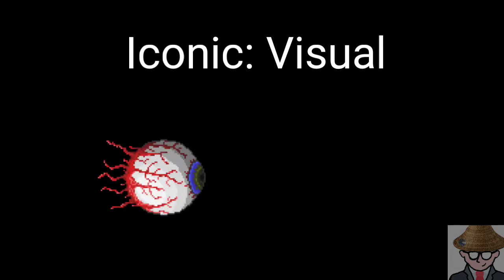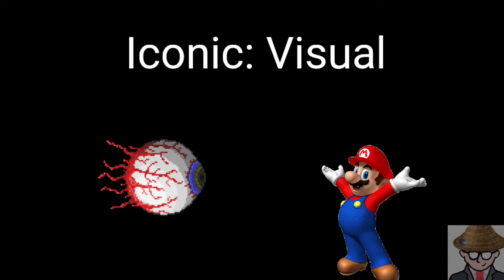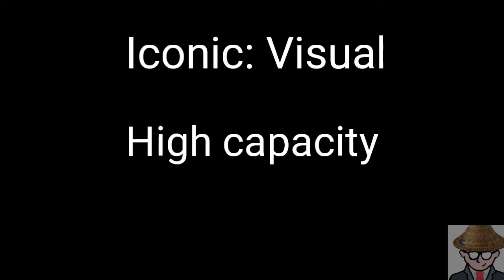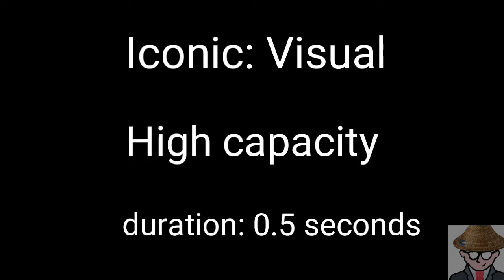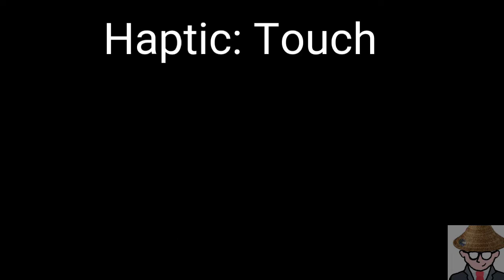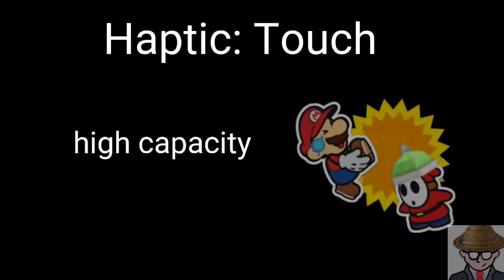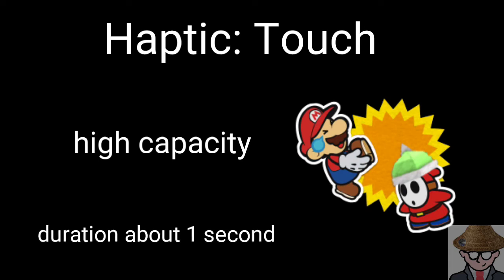Iconic, the subsystem of the sensory system, processes visual stimuli. So iconic, visual stimuli. Think of Mario. He's iconic. When I process that visually, I know what that is. This capacity is high, and it only lasts for about 0.5 seconds. The haptic subsystem processes touch stimuli. It also has a high capacity, and the duration is about 1 second.